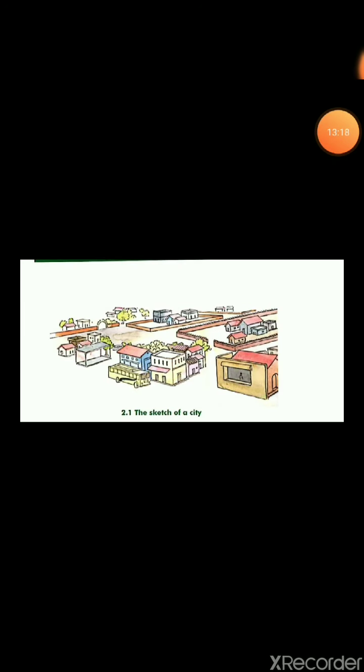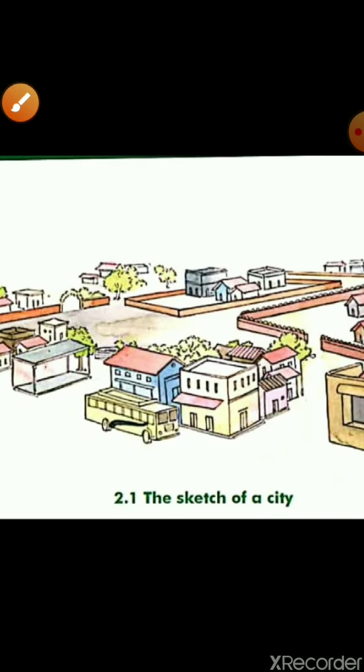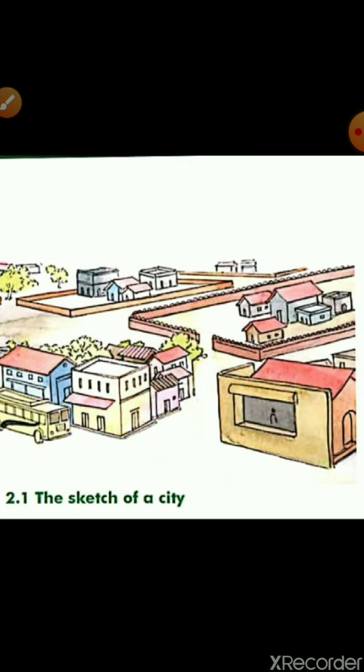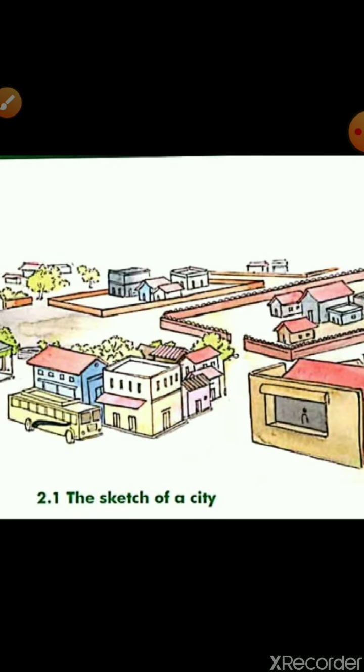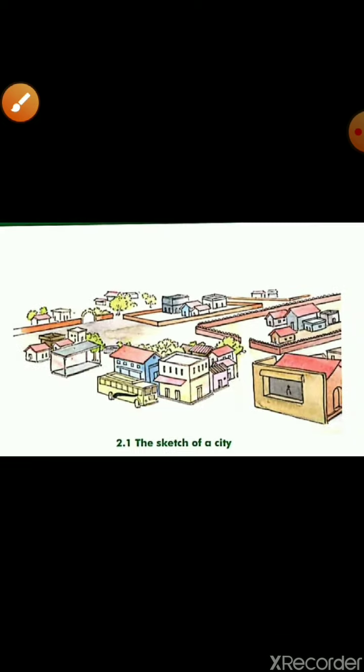Okay students, so you can see over here, that is the sketch of a city. You can see a sketch of a city, right? In this sketch what can you see students, that is, with the sketch of a city we can easily come to know where the places are, where is the home, where is the house, where is the bus standing, right? That can easily be known by us. It becomes easy for every direction, right? If we know the perfect direction and the scale distance.